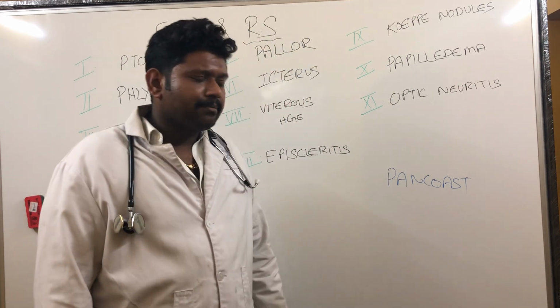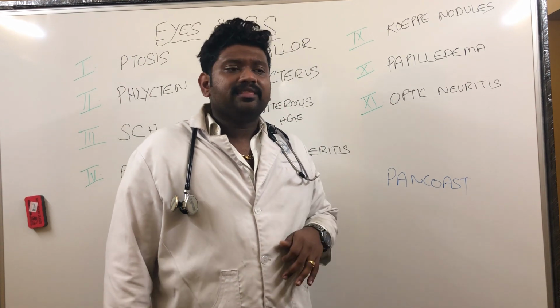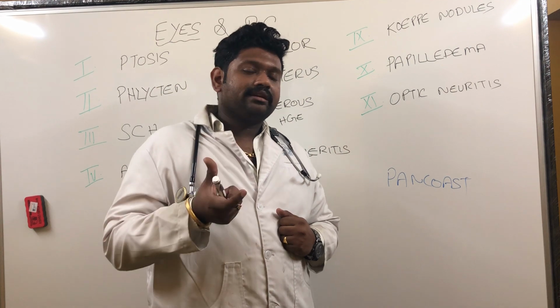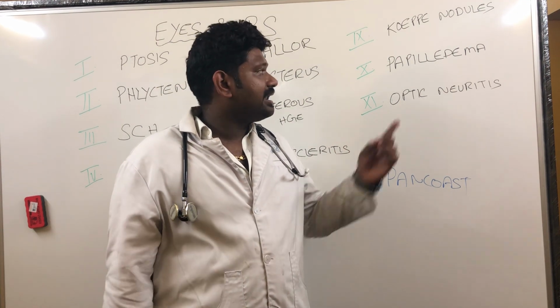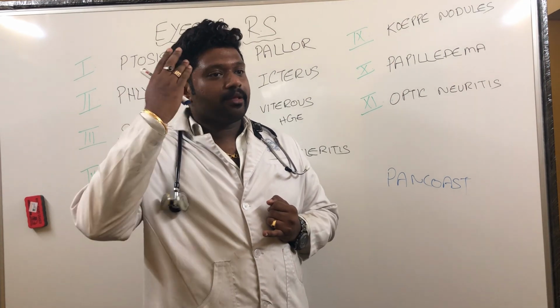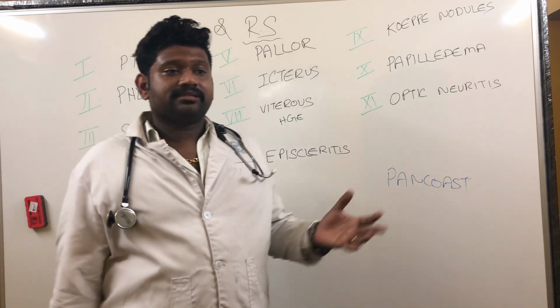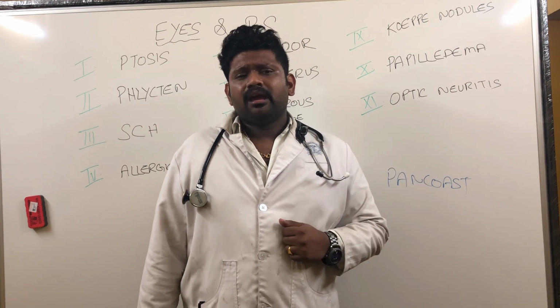In the respiratory system, papilledema, in what way is it relevant? You are seeing the fundus, and if there is papilledema, think of CO2 retention, carbon dioxide retention. If carbon dioxide retention, what is the cause? Type 2 respiratory failure. So type 2 respiratory failure can have papilledema. Number 1, tuberculous meningitis, tuberculosis going to the brain. The patient will be a case of pulmonary tuberculosis. Suddenly there will be altered consciousness, and you are seeing the eye. If there is papilledema, please think of TB meningitis.